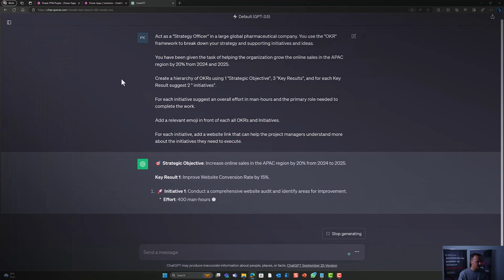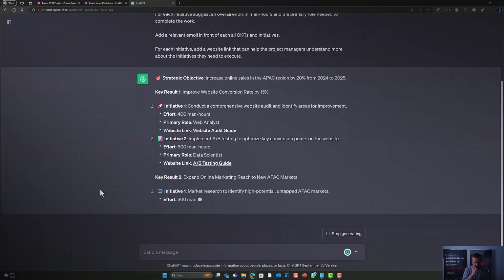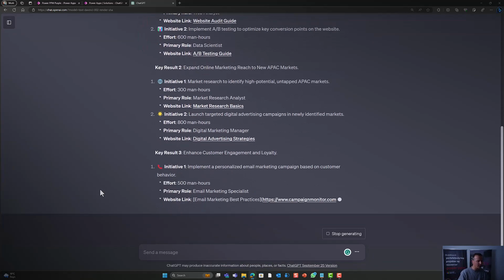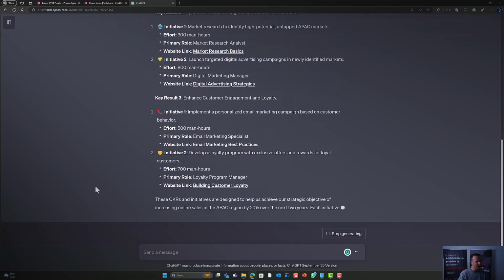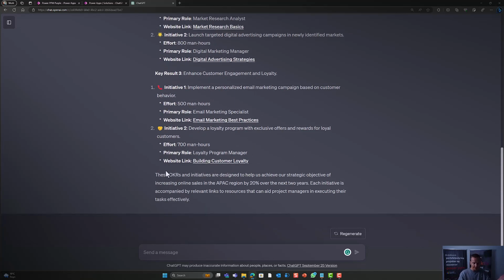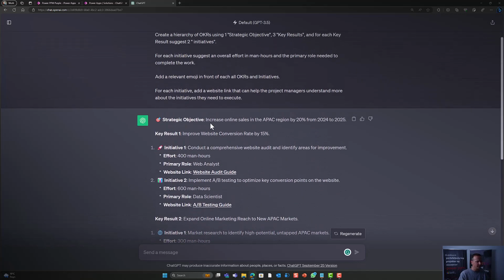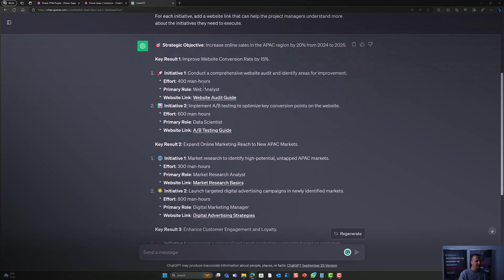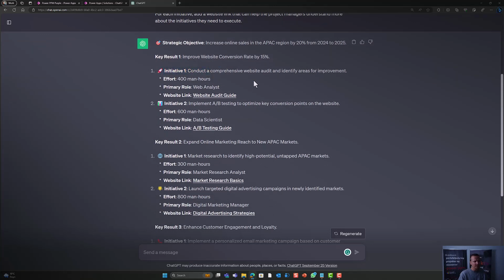Because this is, of course, GPT 3.5, it's pretty fast, but also not necessarily up to speed. But at least it's trying now, as you can see, to create the key results that support the overall ambitions for growth in APAC. So let's see up here. Increase online sales in APAC. Yes. Key result 1, improve the website conversion rate. That makes sense, by 15%. Here's one initiative that could help you do this, the effort it might take, and the primary role you should find in the team that is going to execute the work. Also, you could add a link directly through to some website article or case materials where the project managers can learn more about it.